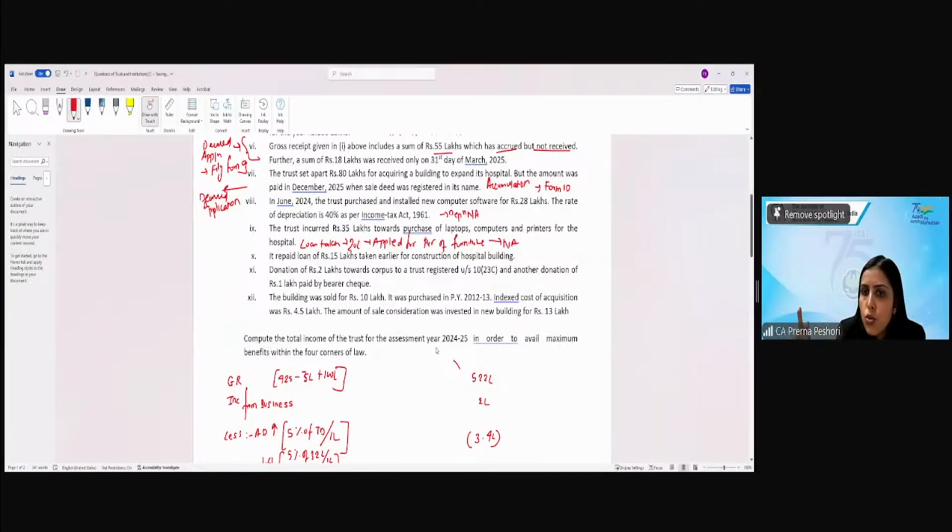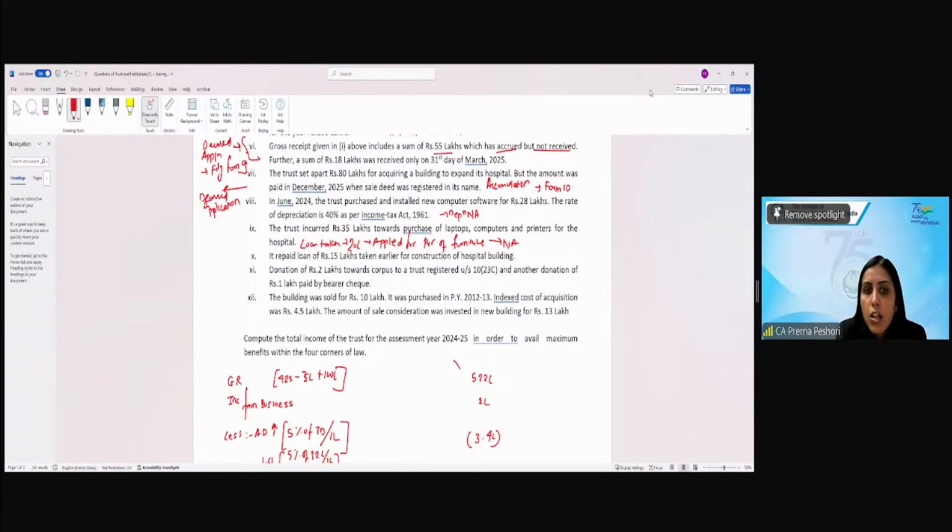Next, donation of 2 lakh towards the corpus to a trust registered under 12AB, and another donation of 1 lakh paid by a bearer cheque. Bearer cheque not allowed, but this corpus donation is allowed. So, donation to the corpus of the trust is not considered as the application of the income.